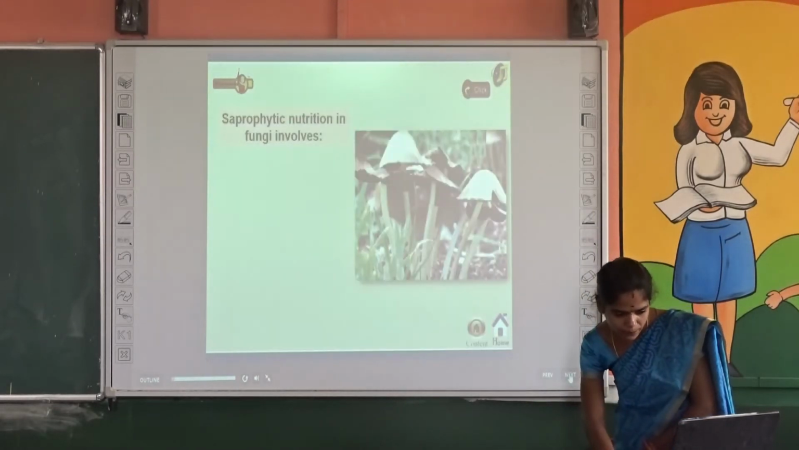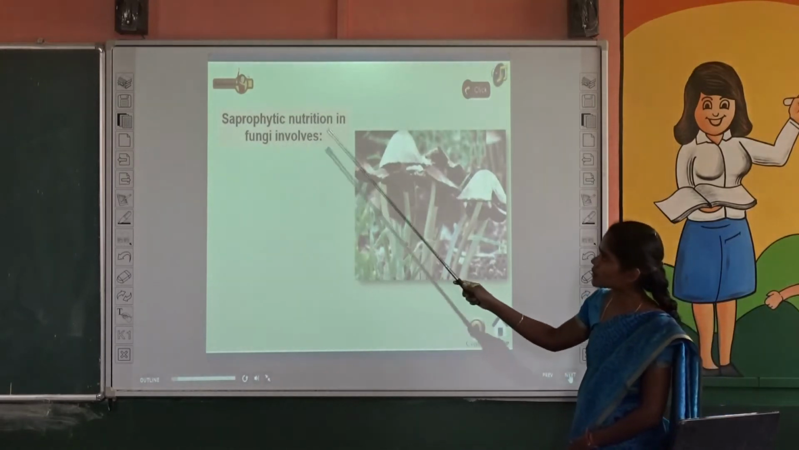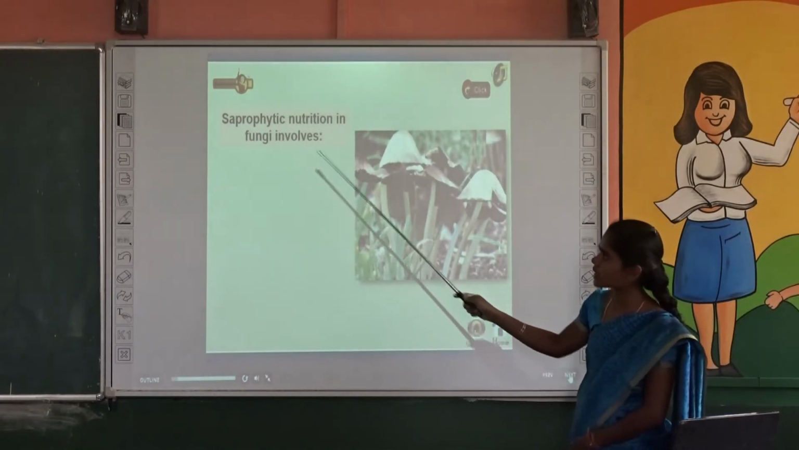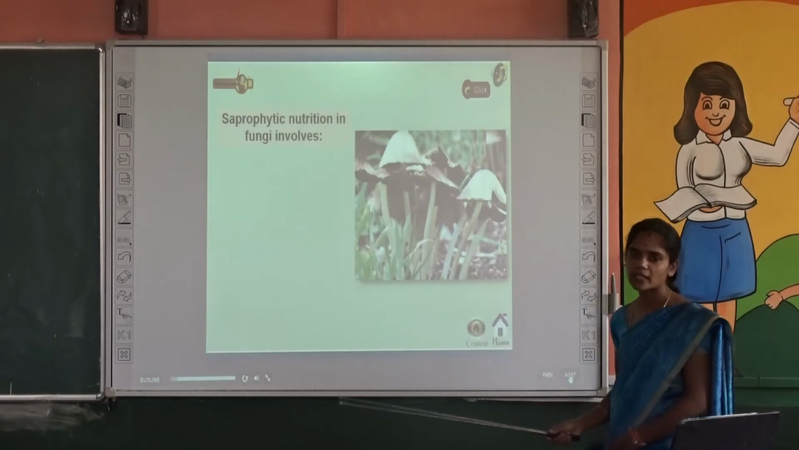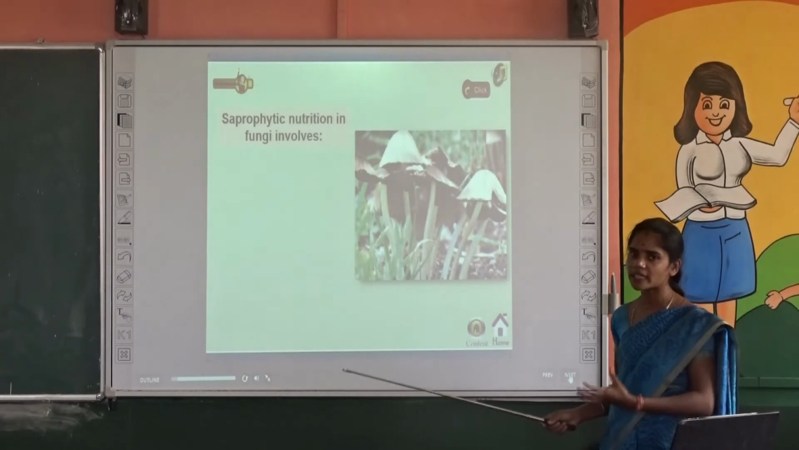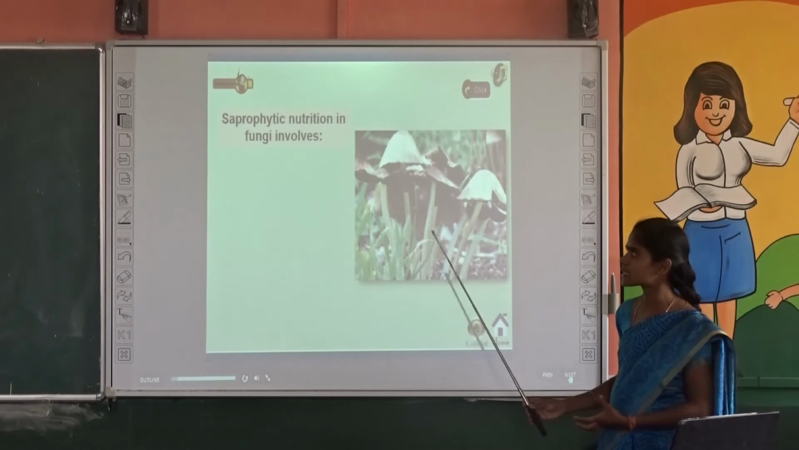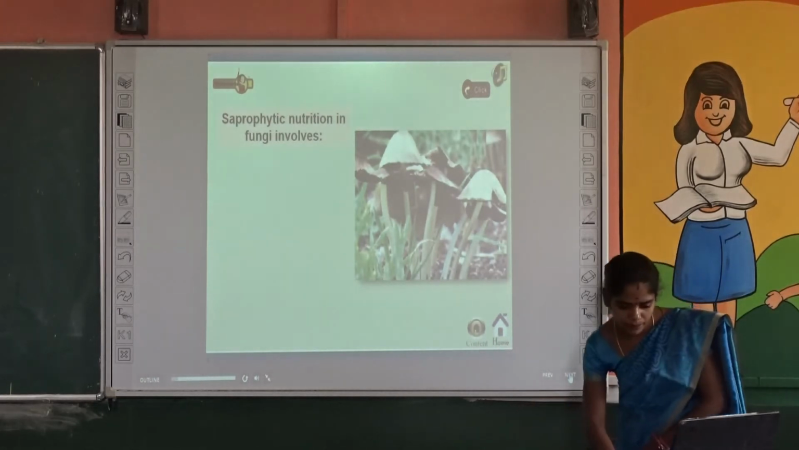And the next one, saprophytic nutrition in fungi involves the mushroom. They grow on decomposed and dead particles. Okay, so they get food from the decomposed dead plants. So it is saprotrophic nutrition.